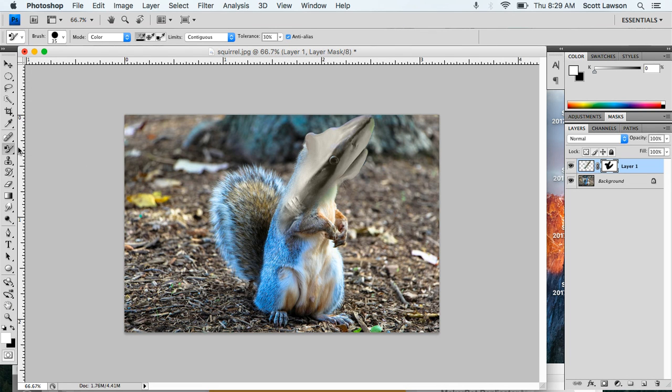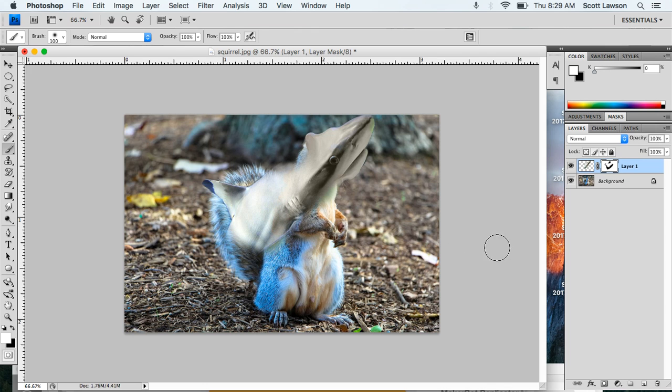Go back to the brush tool. So here's my fin. And then I can go back and add it like that. I don't really like the way that looks, so I'm going to hit Command-Alt-Z to get rid of it so that it's back to the original. And I'm happy with this.